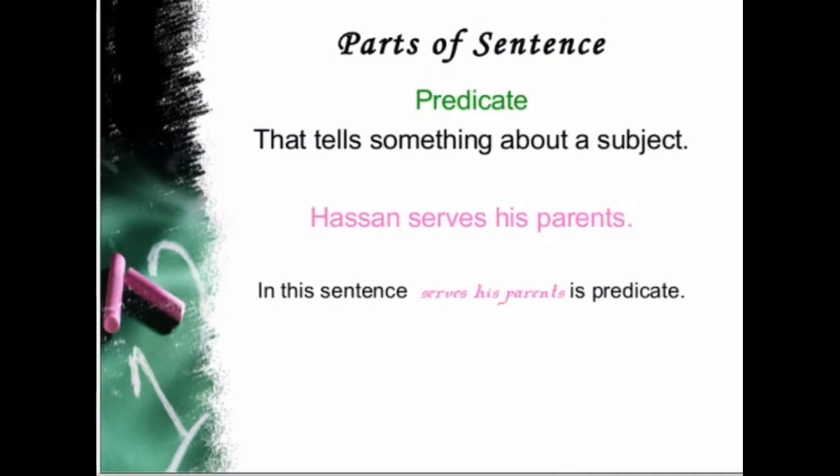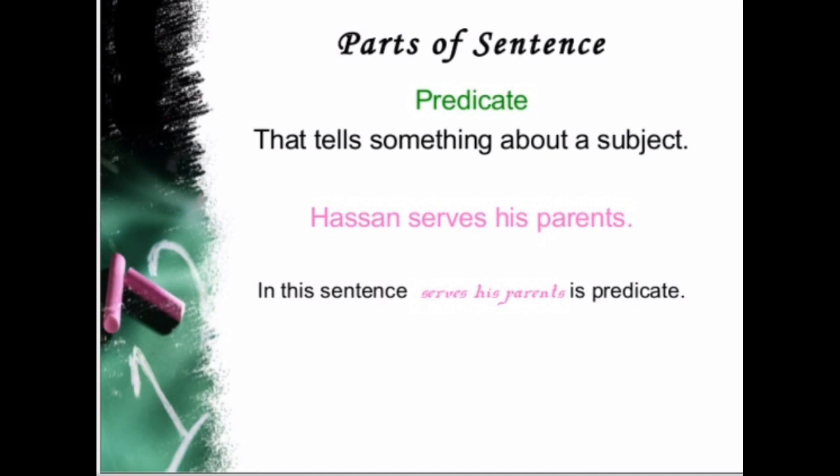And what about the predicate? Predicate tells us something about a subject. Like Hassan serves his parents. So Hassan is the subject, because it is the doer. But serves his parents is the predicate because it is telling us about the subject. So these are the two parts of a sentence: subject, the doer of the action, and predicate, which tells something about the subject.